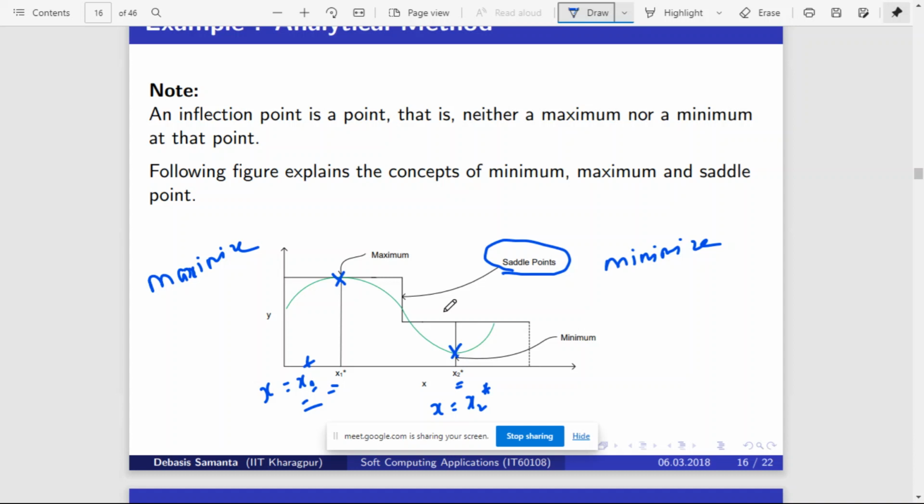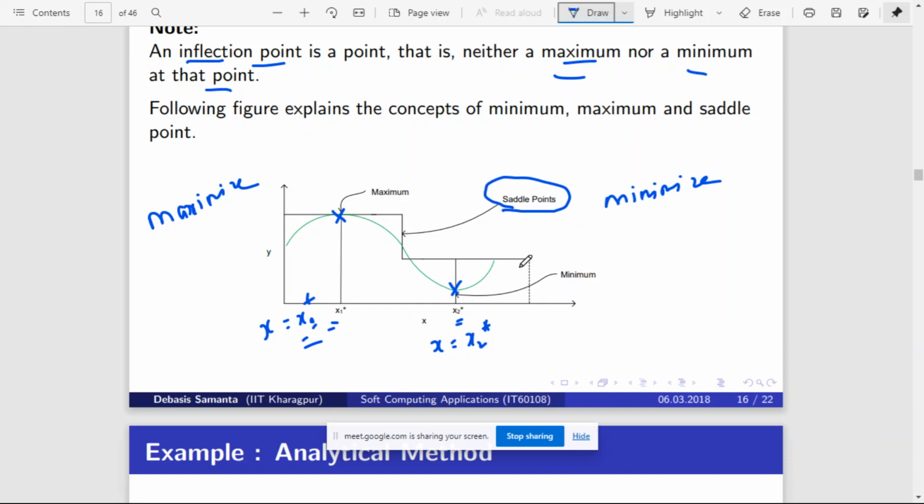The point at which you are getting the maximum output and the point at which you are getting the minimum output are called maximum or minimum, and the remaining points are called saddle points. A saddle point is also called an inflection point. An inflection point is a point that is neither maximum nor minimum. So here these two are the maximum and minimum points. All the remaining points are called saddle points or inflection points.